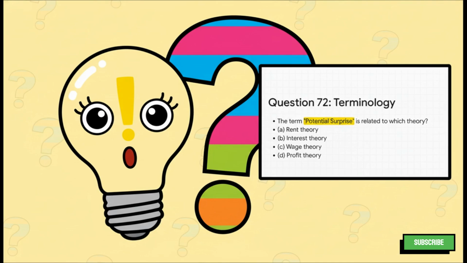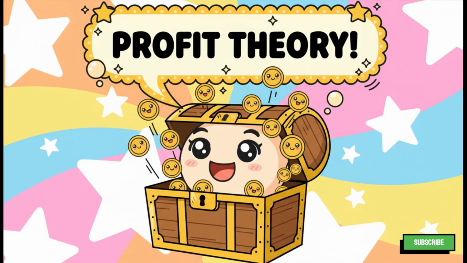This is a term-based question. So the term potential surprise. Which economic theory is it connected to? Is it part of the rent theory, interest theory, wage theory, or the profit theory? And the right answer here is D, profit theory. Yep, this term is all about the theory of profit, यानी लाभ का सिद्धांत.